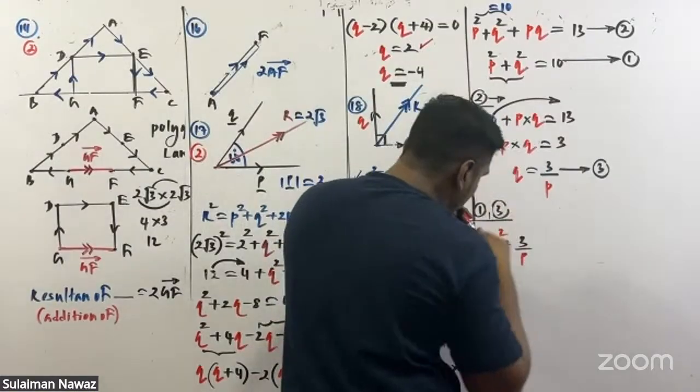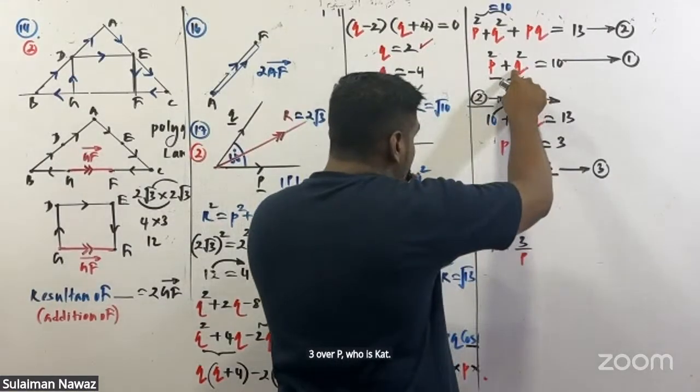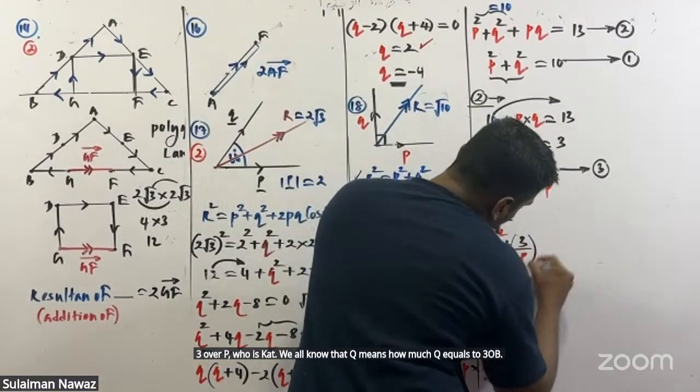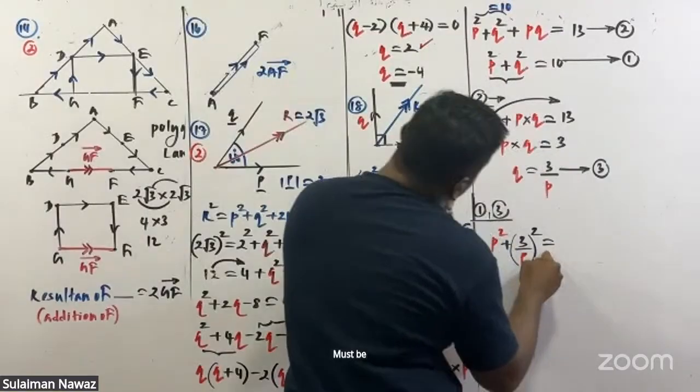3 over P whole squared. We all know that Q means how much? Q equals 3 over P. This must be equal to the given value.